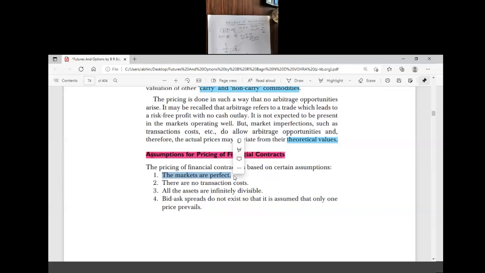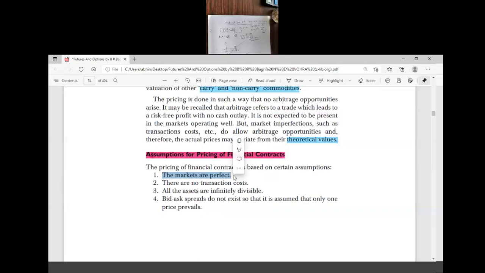See here, why do we discuss forward and future contracts together? You know the meaning of forward and future contracts, which are similar. The only difference between a forward contract and a future contract is that a forward contract takes place OTC, meaning over the counter, but a future contract takes place in the stock market. It is standardized.